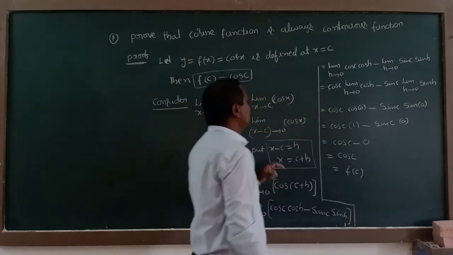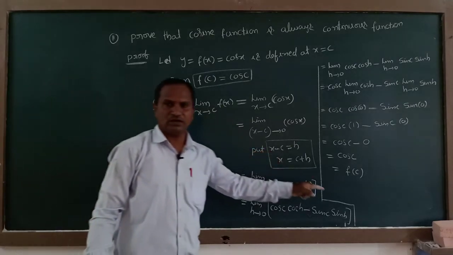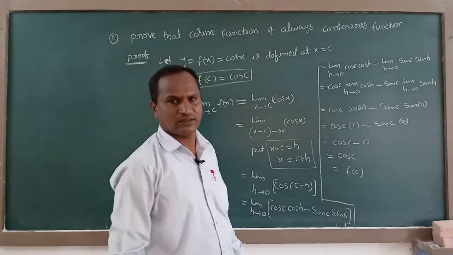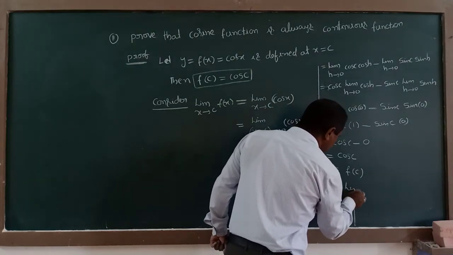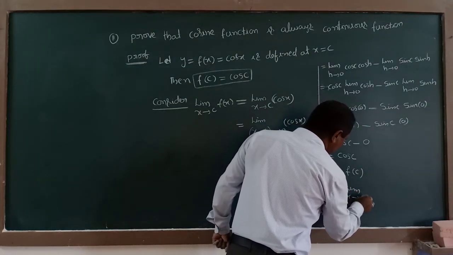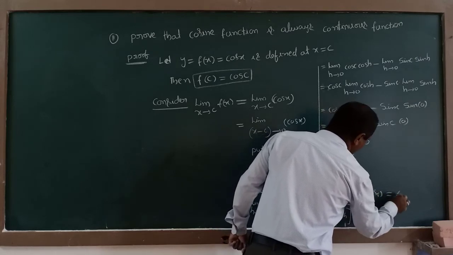That's what we considered: limit x tending to c of f of x. Finally, we got f of c only here. Therefore, limit x tending to c, f of x is equal to f of c.